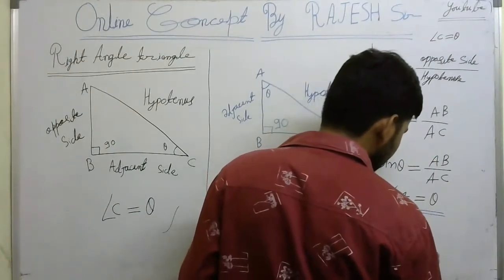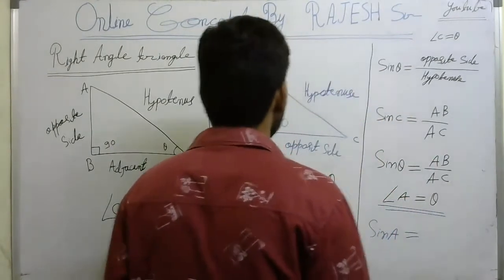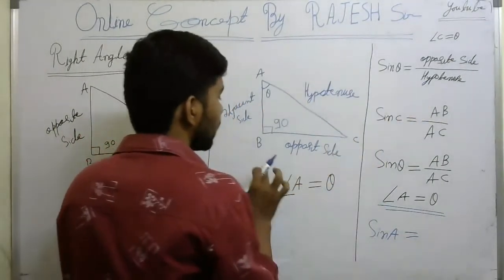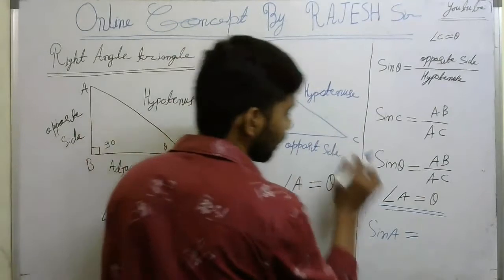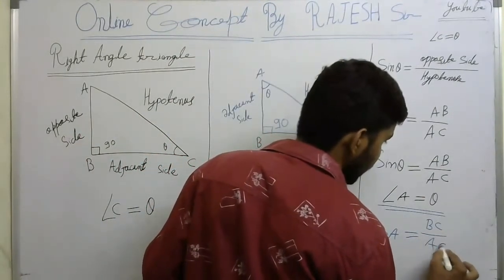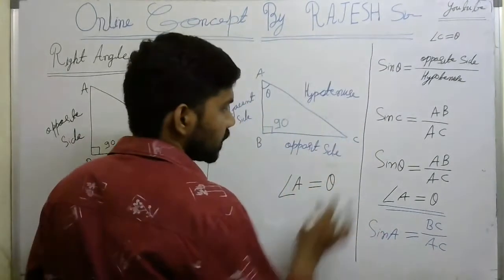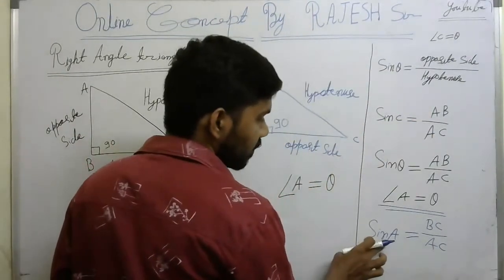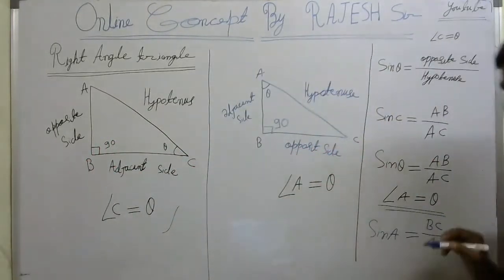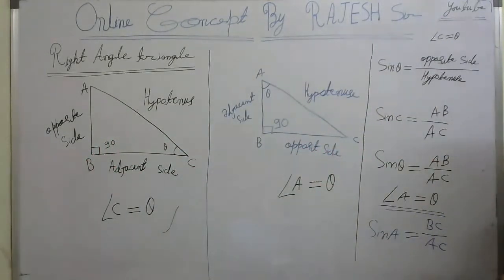So sine A is equal to opposite by hypotenuse, same formula. So BC by AC will come. In this case, sine C is equal to AB by AC. In this case, sine A is equal to BC by AC. This change will come. Is it fine for you? Yeah, copy.